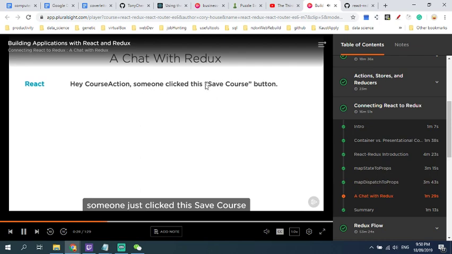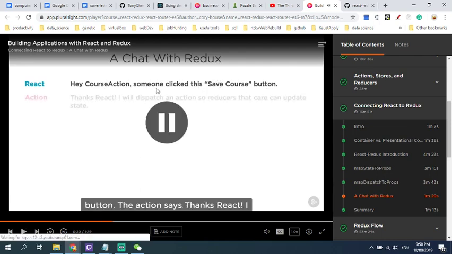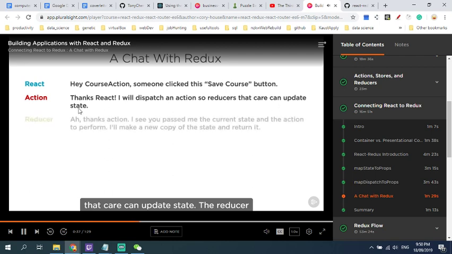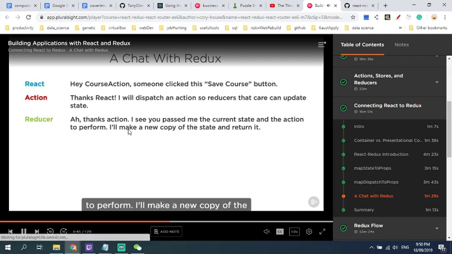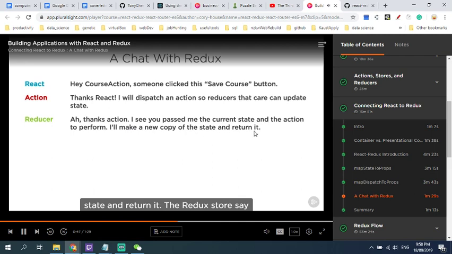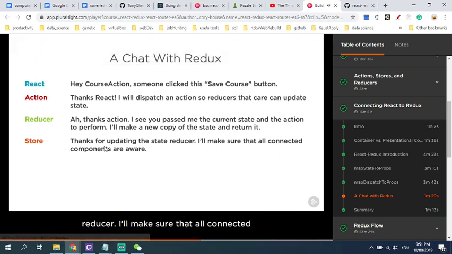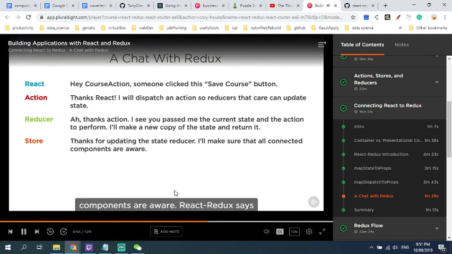Someone just clicked this Save Course button. The action says, thanks React. I will dispatch an action so that reducers that care can update state. The reducer says, thanks action. I see that you passed me the current state and the action to perform. I'll make a new copy of the state and return it. The Redux store says, thank you for updating the state, reducer. I'll make sure that all connected components are aware.